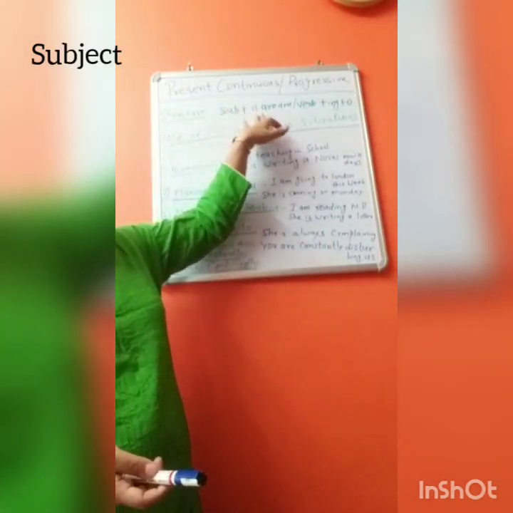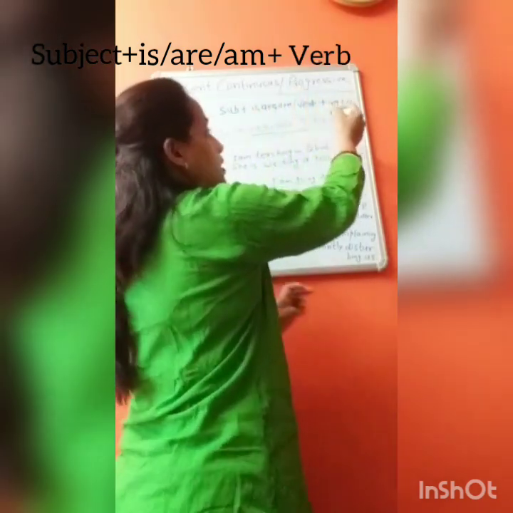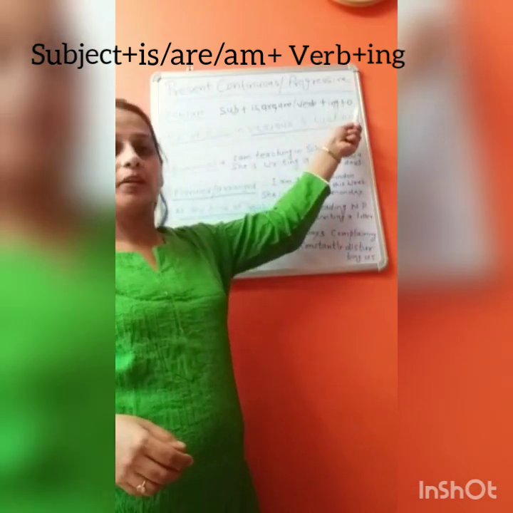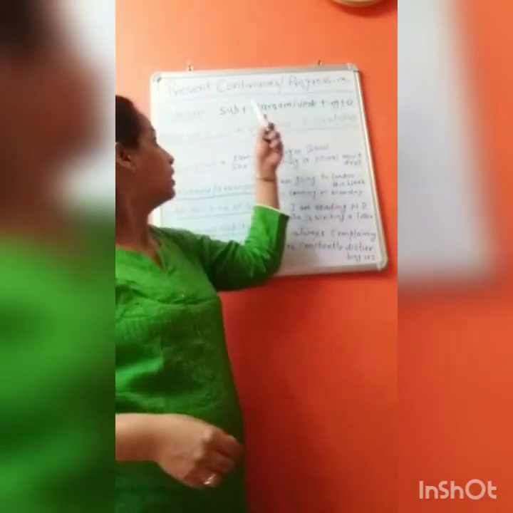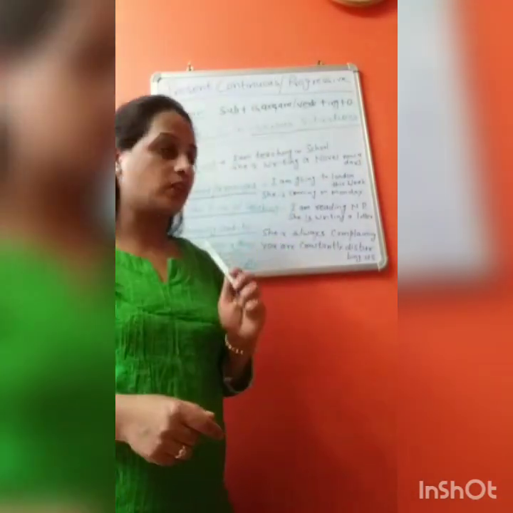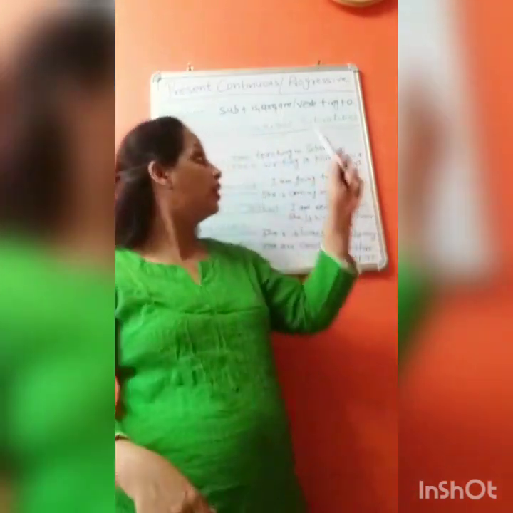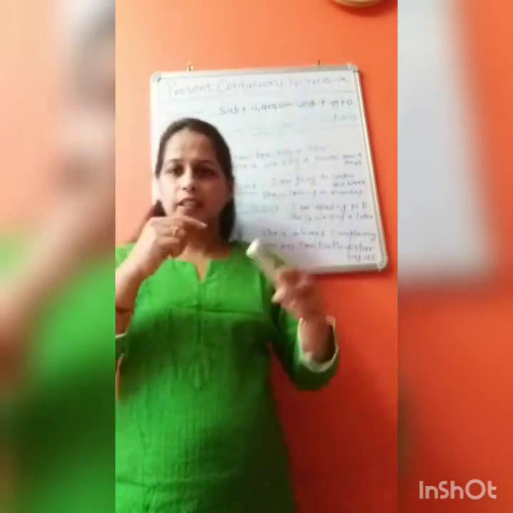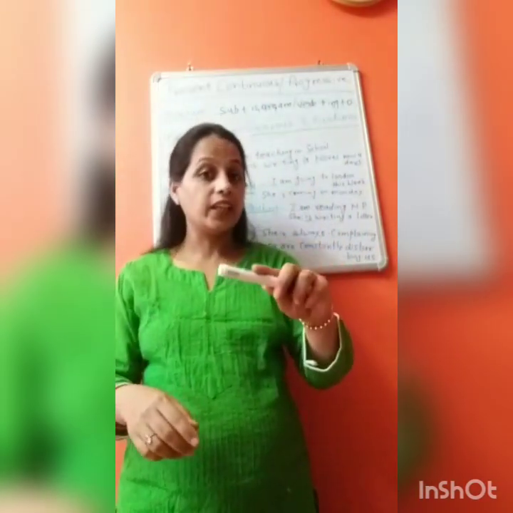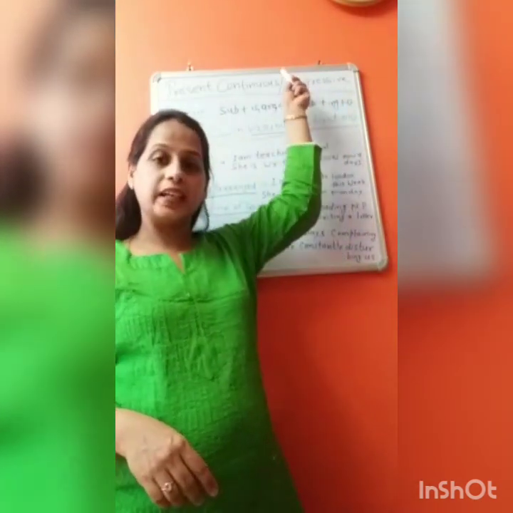Subject plus is/am/are plus verb. We add the ing form, plus object. Subject, the person who is doing the action, is called the subject. Is, am, are is a helping verb. Verb: eating, riding, playing, this is a verb, and we add the ing form in present continuous tense.